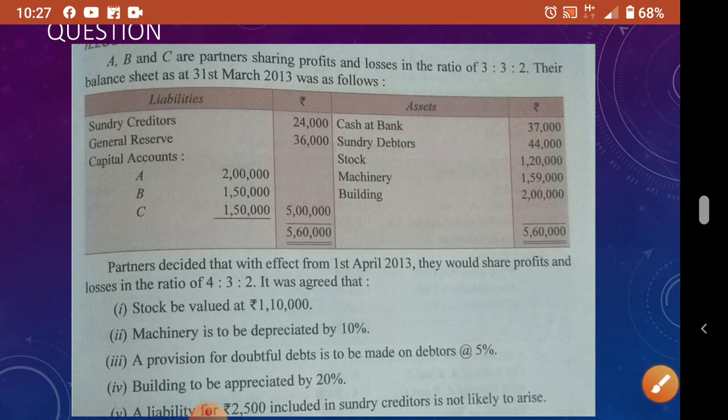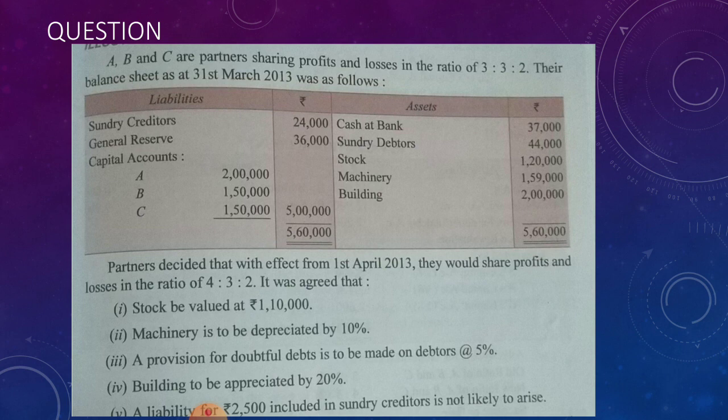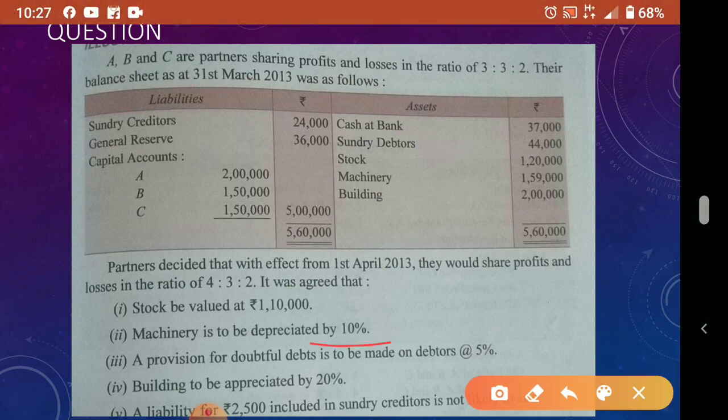Here also, depreciated by 10%, so directly calculate 10% and put. Here also at the rate of 5%, but when a percentage is given, that is what we have to calculate and write. Then appreciated by 20%, that also, calculate 20% and write. Here 2,500 not likely to arise, so the same amount will be decreasing. Understood, no? This is the way the question will appear.